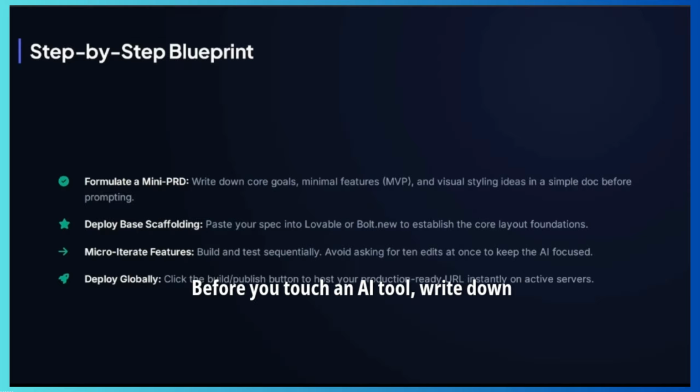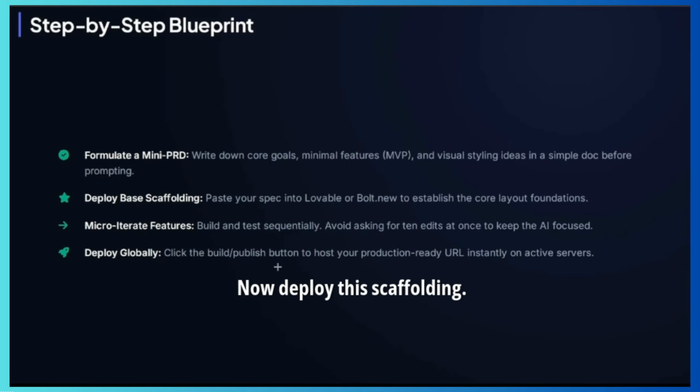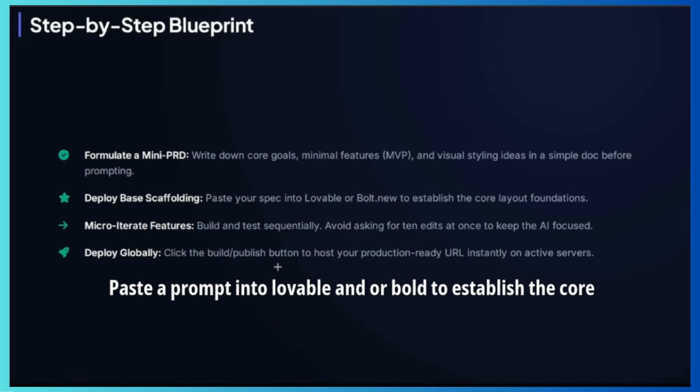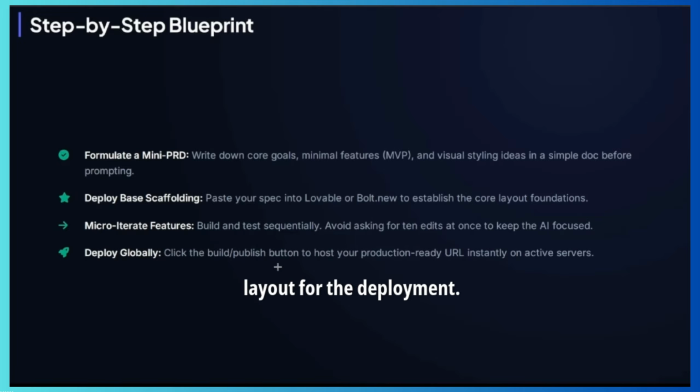Before you touch an AI tool, write down exactly what your app does, the core features for a minimum viable product, and the visual style you want. Now, deploy base scaffolding. Paste your prompt into Lovable or Bolt to establish the core layout for the deployment. Click the build or publish button to host your production ready URL instantly on active servers.